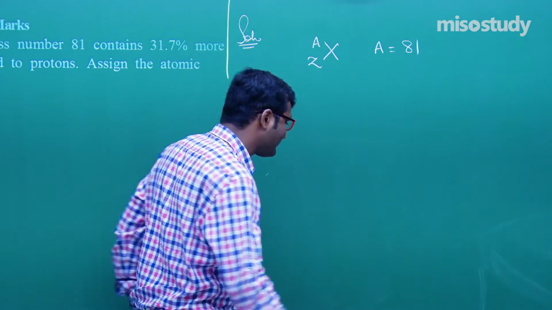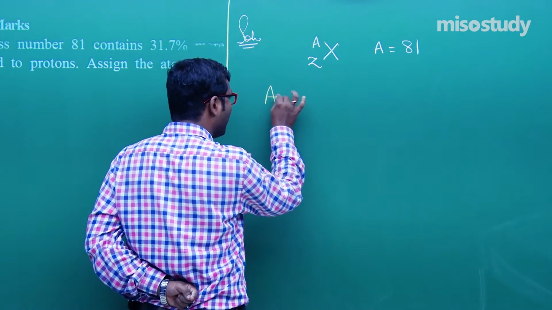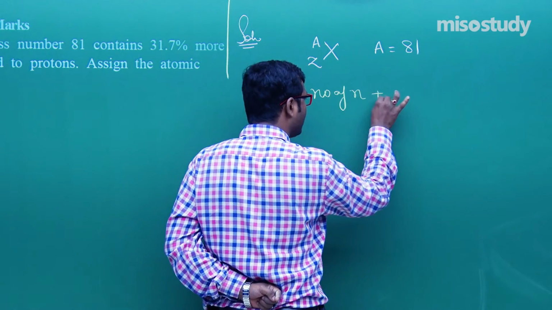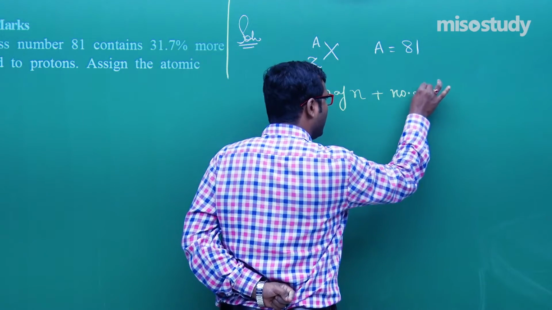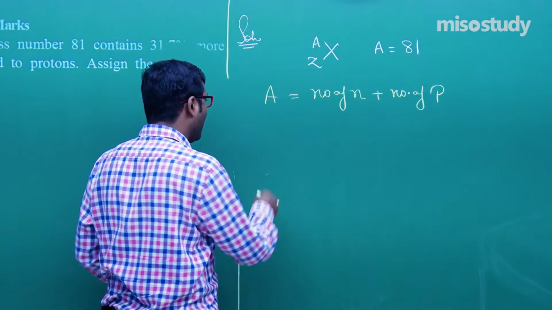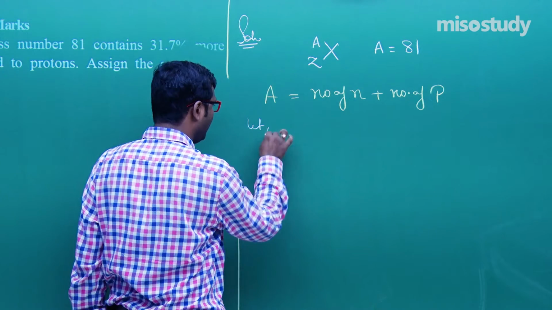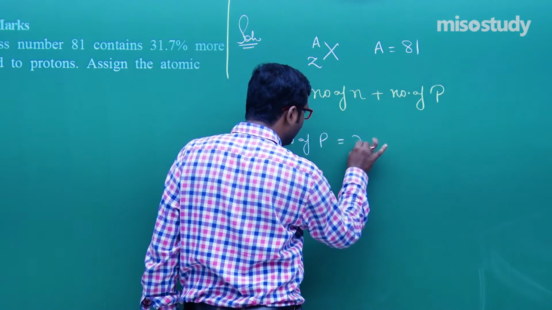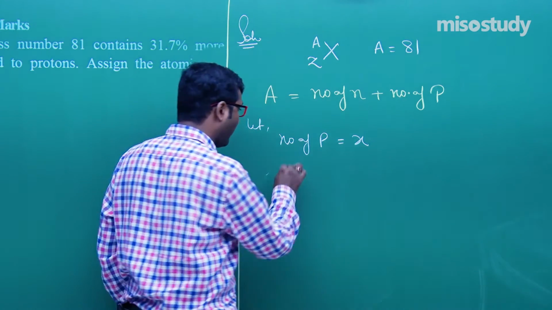Am I right? Yes, sir. As we know, A is the mass number. Mass number is equal to number of neutrons plus number of protons. Clear? Now, let the number of protons be x.